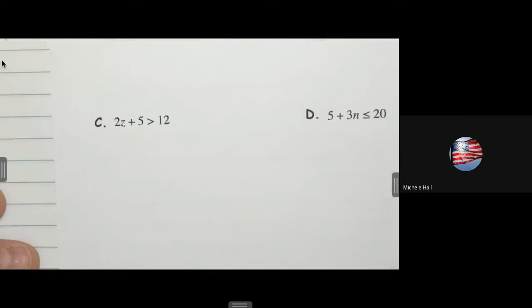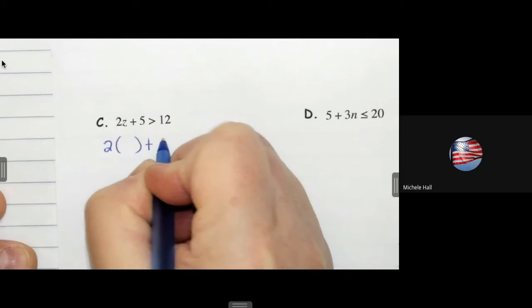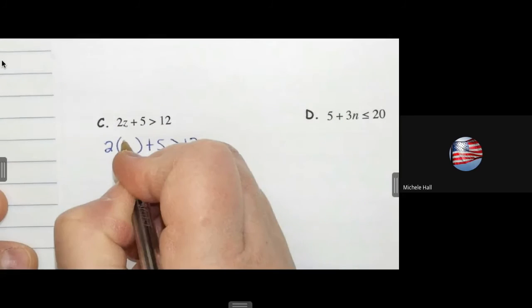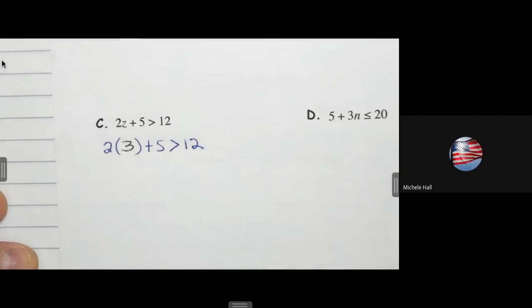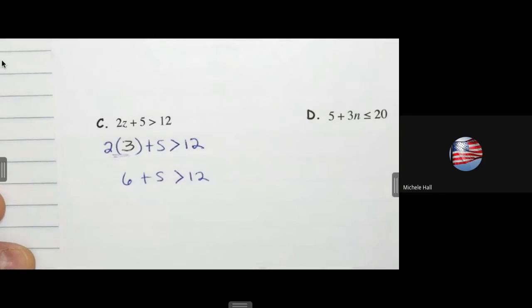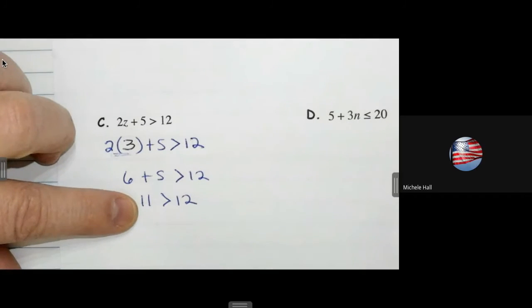So we're going to put a parenthesis for where z is. 2 times z plus 5, is that greater than 12? I'm going to substitute in 3. Then I start with my multiplying first. 2 times 3. Multiplying before adding, so we get 6 plus 5. Is that greater than 12? What's this statement right here say? It says 2 different things. Tell me one thing it says. What do you think, Boston?